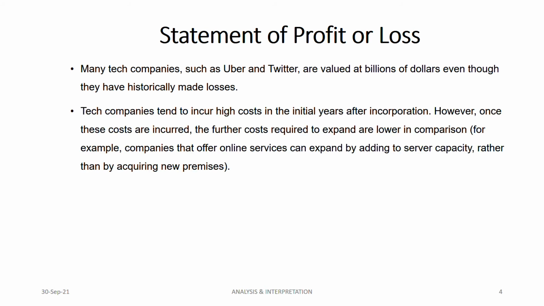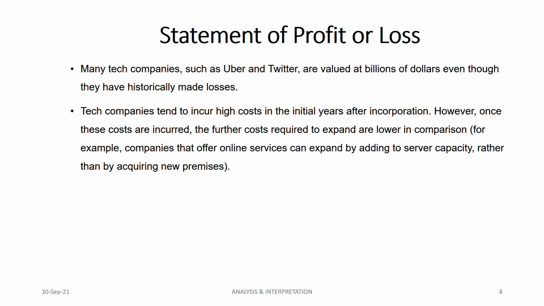Next, tech companies incur higher costs in the initial years after incorporation. This is the property of it. But once these costs are incurred, the further costs that are required to expand are lower in comparison. For example, in the social media platform example I've given you, the initial cost was to set up the platform. It took a huge amount of cost. Once it is set up, when any new user comes there, the cost is very minimal compared to that initial cost. So you are expanding only through that new user.